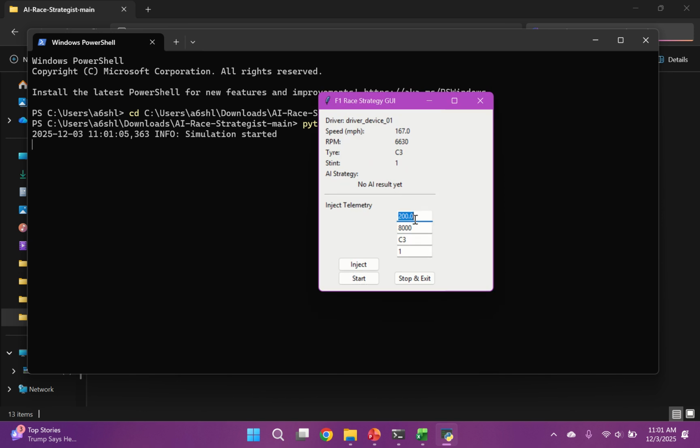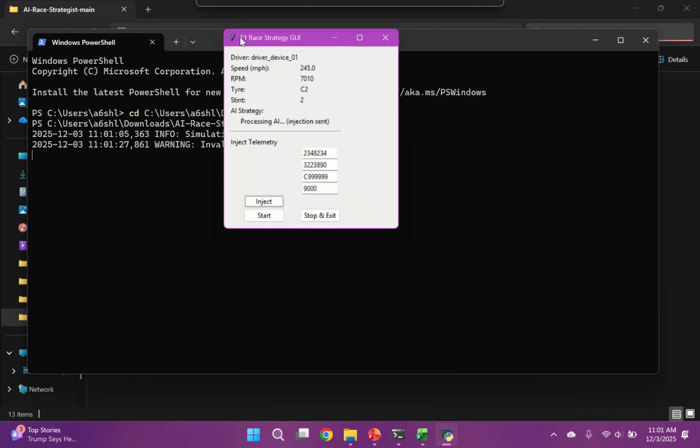So we'll put really outlandish values, things that'll never happen. Those were just defaults. And a tire that does not exist. An assistant that will never happen, hopefully. So you'll inject this data, and then the AI strategy will produce.